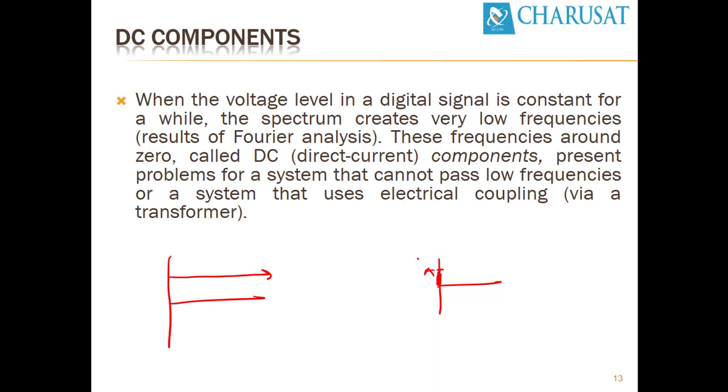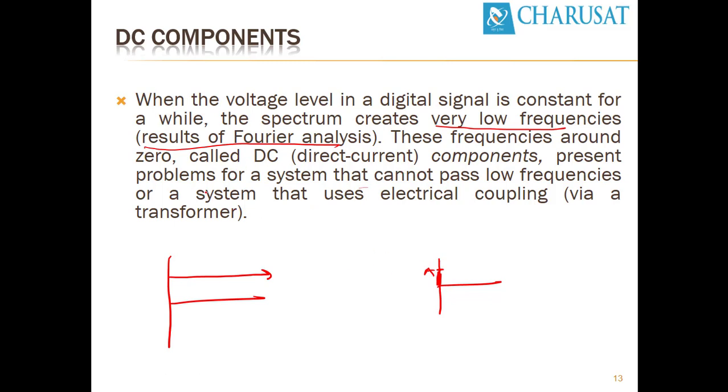So it creates very low frequency, nearer to 0. That's why the results of Fourier analysis say that it could be very low frequencies. Practically, this is true; theoretically, the frequency is equal to 0. These frequencies around 0, as we discussed, are also called DC components.